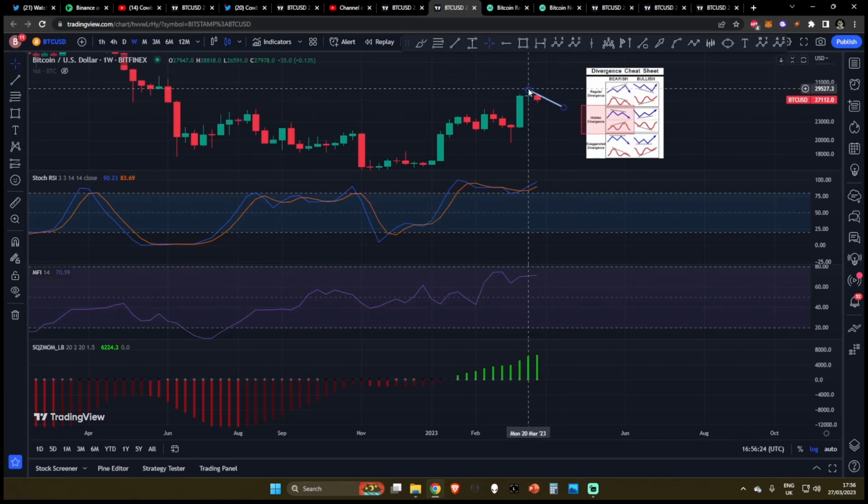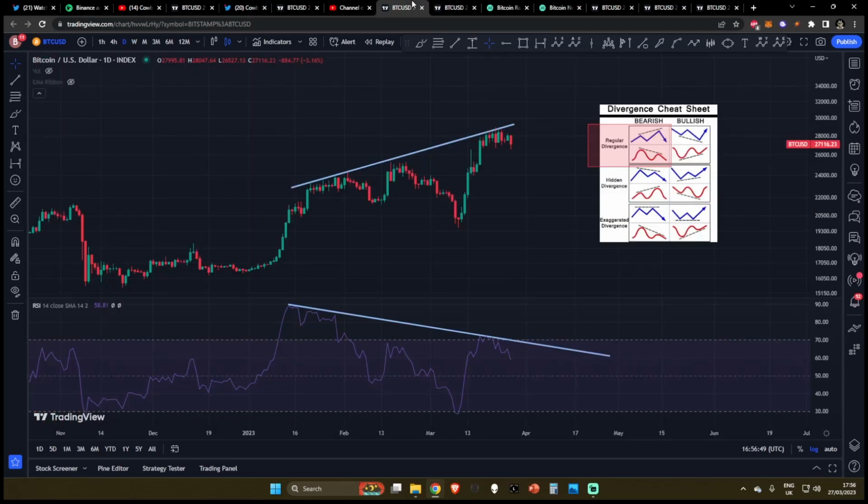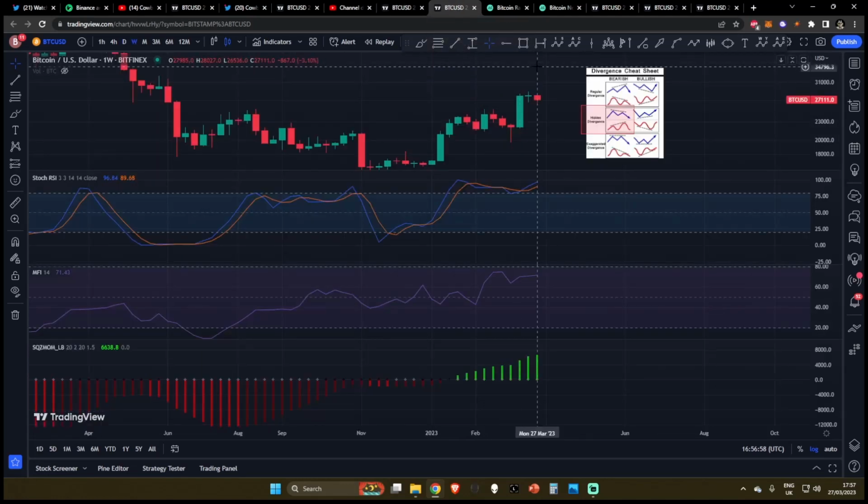Right now, you can see that the price action on the weekly time frame is starting to make highs and lower highs, indicative of hidden bearish divergence. And we can see on the oscillator that we are pushing up higher and higher and higher. So our oscillators are pushing up, becoming more overextended, but the price is coming to the downside. This is known as hidden bearish divergence. So on the weekly, we potentially may be starting to form hidden bearish divergence. On the daily time frame, we are definitely forming a very, very strong case of regular bearish divergence. So we've got divergences here and there, and once again, take the weekly one with a grain of salt because we do only have 2 data points associated with this.